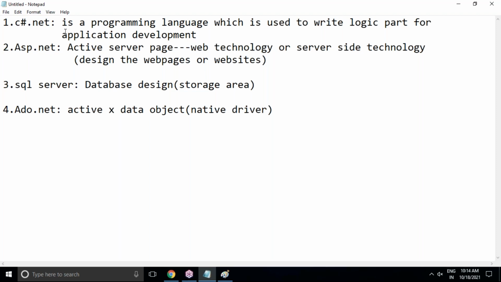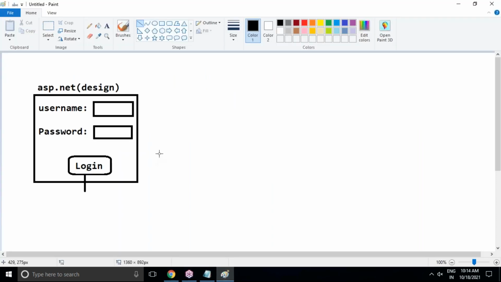But here I'm choosing C Sharp .NET because C Sharp .NET is the most powerful programming language. In most cases in reality, C Sharp .NET is recommended to develop .NET based applications. So learning C Sharp .NET is quite enough, not other languages. But the .NET framework supports plenty of languages, around 60 languages. I will list out those languages also, just wait.